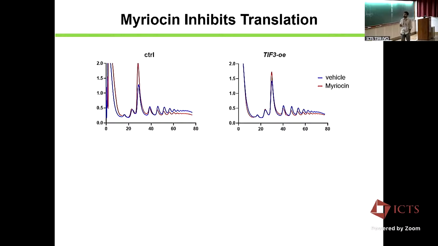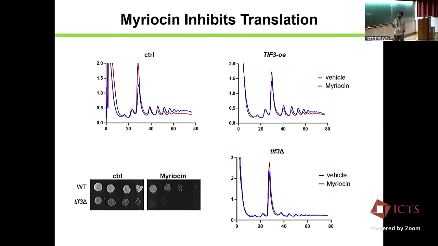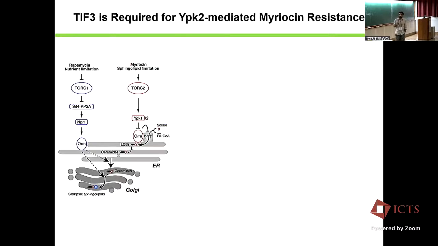But what we could see is that if you delete TIF3, the cells are much more sensitive to myriocin, and in TIF3 knockout cells, we already see very low translation. Those cells are sick, there is very little translation, and instead there is an accumulation of the ATS population. Treating those with myriocin has not much impact, as expected, because the translation is already low there. So with this, what other genetic observation could we see? As I said, both TORC1 and TORC2 have an impact on sphingolipid synthesis.